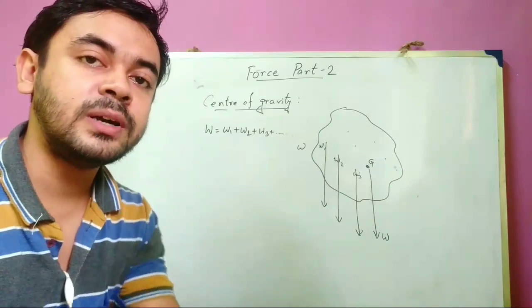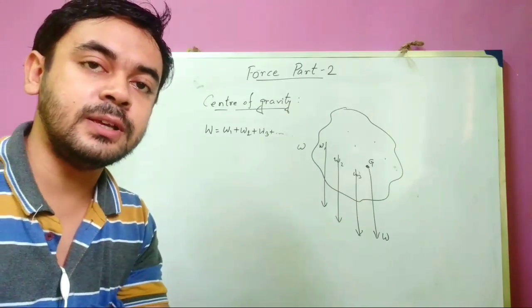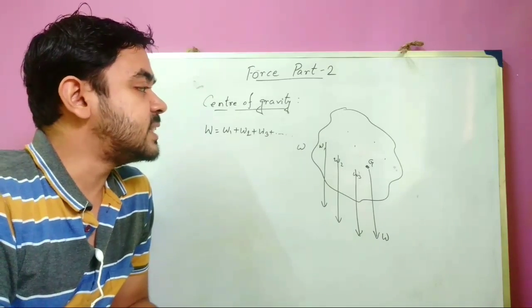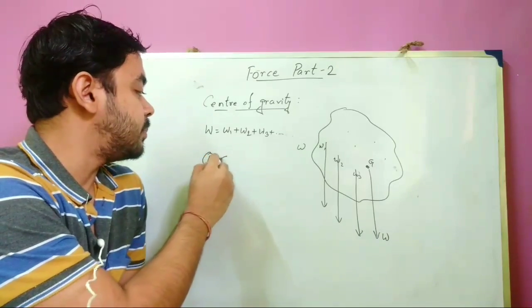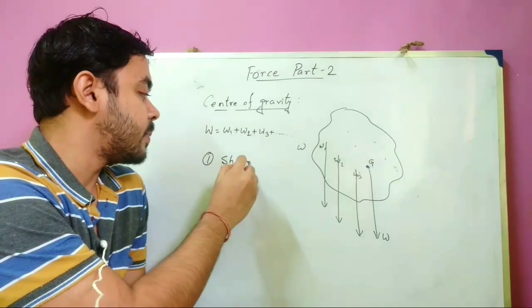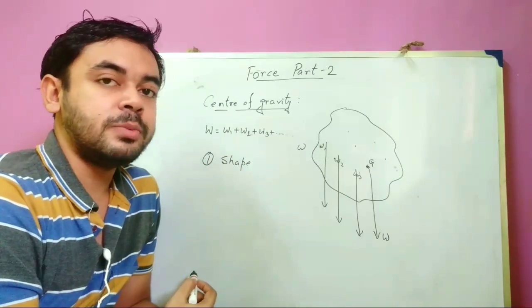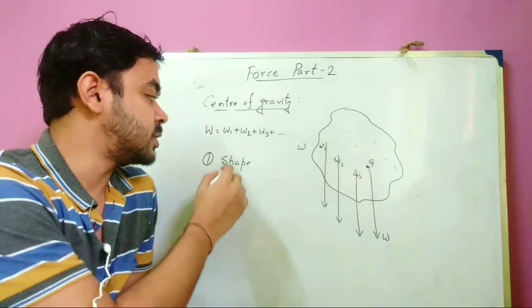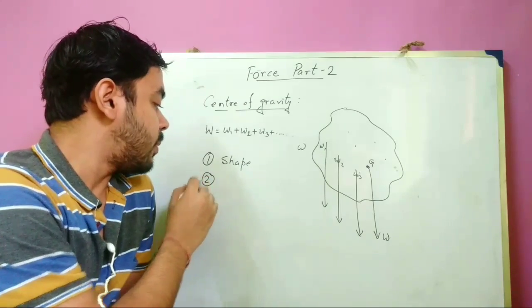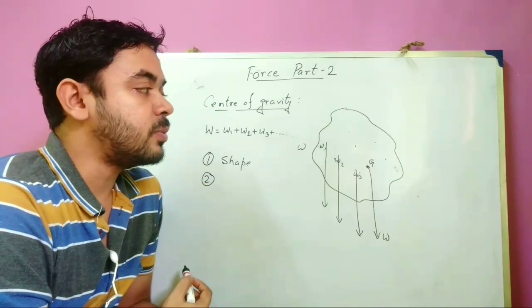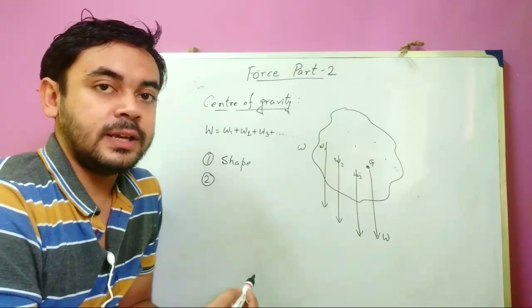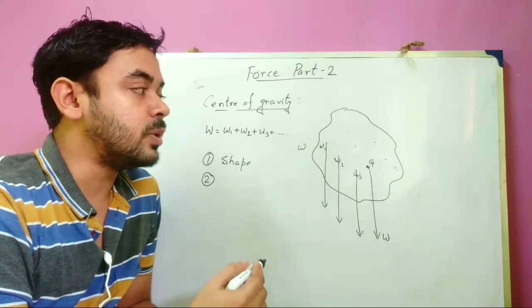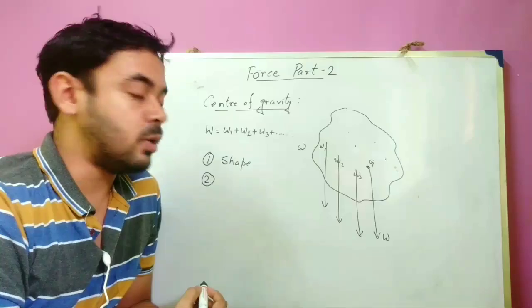Now what are the properties of center of gravity? The position of the center of gravity of a body depends on its shape, that is the mass distribution of the body. This is the first point. The second property is that the center of gravity does not necessarily have to be within the body. It can be outside of the body also.